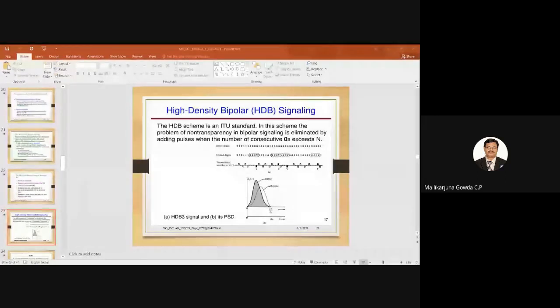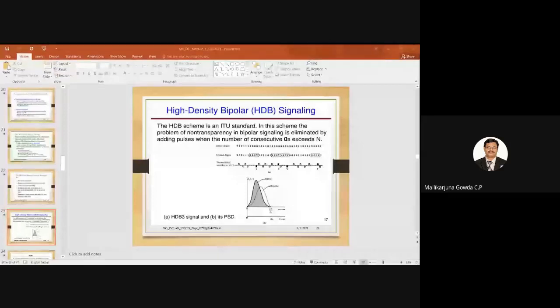What is that bipolar rule? The previous pulse is negative, right? So the next one has to be a positive pulse. That is what I represent by a positive pulse here. Next 0, no pulse. Next one has to be a negative pulse because the previous one was a positive pulse. So next one, a positive pulse. Next 0, no pulse. Next one, negative pulse.